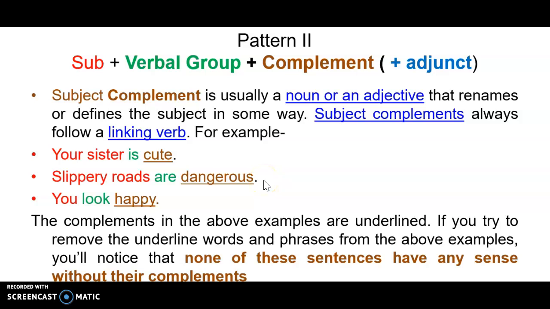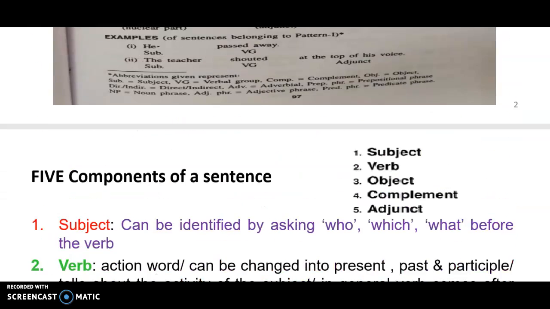Okay, back again. The first two types we have discussed in the previous video: the verbal group and then the adjunct, which gives subject plus verbal group plus adjunct. Now pattern 2 is subject plus verbal group plus complement, because the subject complement has been discussed.